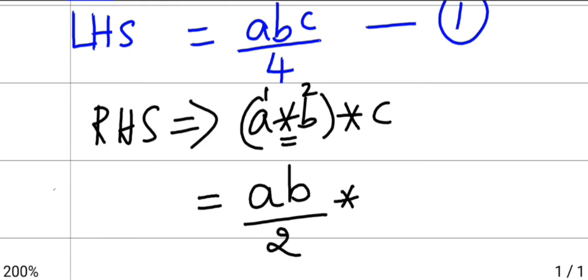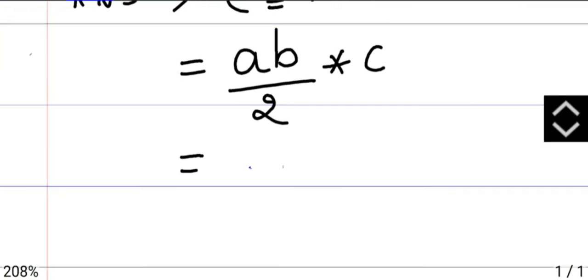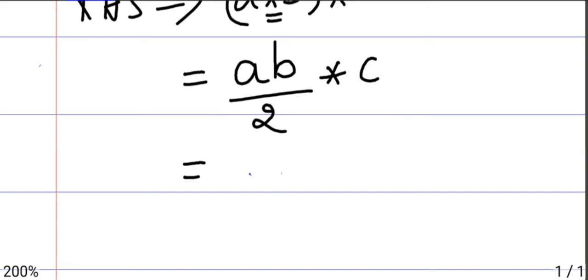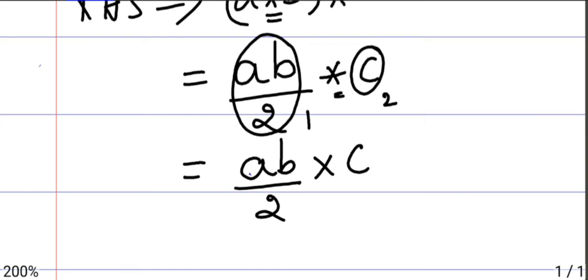The remaining things we write as it is. Now again you can check, they are two different terms. Once more we get two different terms, so this will be called first term, this will be called second term, and there is the operation star in between two terms. So we can write that as first term AB by 2 into second term C, whole